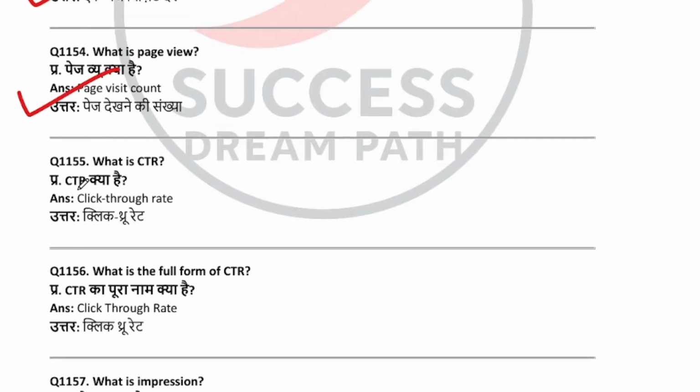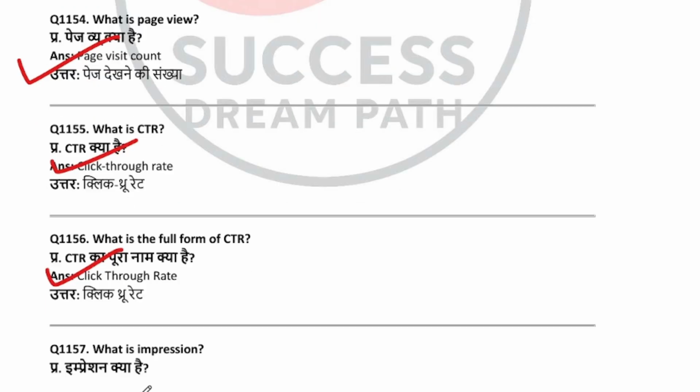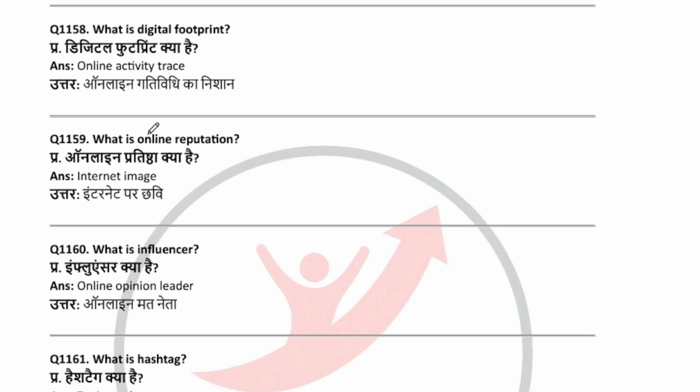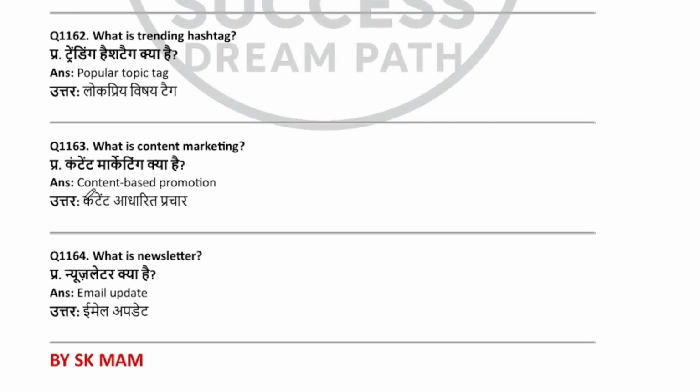What is CTR? Click through rate. What is the full form of CTR? Click through rate. What is impression? Ad display count. What is digital footprint? Online activity trace. What is online reputation? Internet image. What is influencer? Online opinion leader. What is hashtag? Topic marker. What is trending hashtag? Popular topic tag.